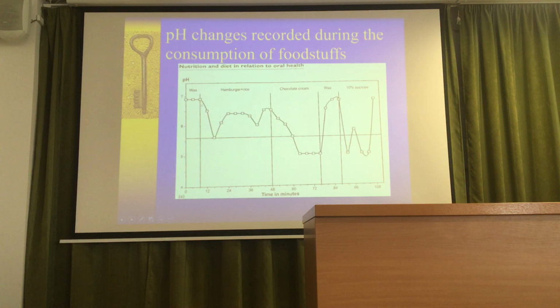Yes, you can see different kinds of foodstuff. Hamburger and rice are not so serious, not so dangerous, but chocolate cream is dangerous, and sucrose is also dangerous. If we eat some waxy foods, that's also better.